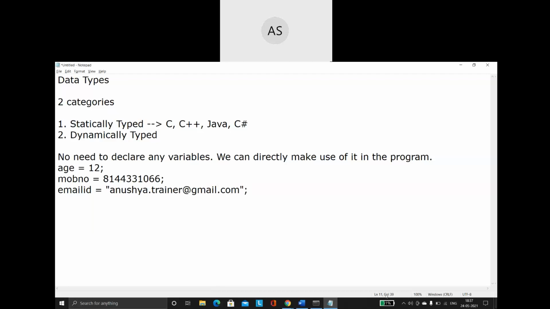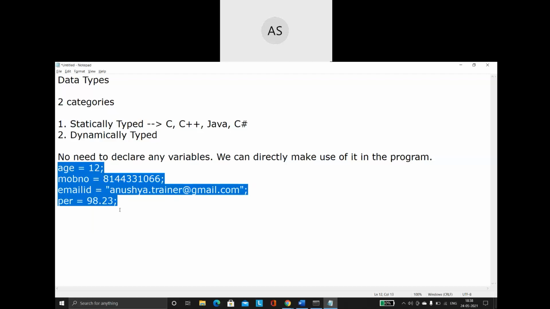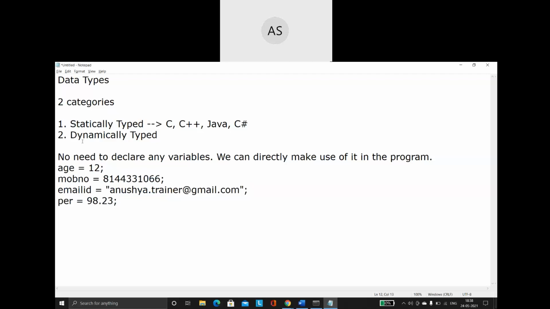Done. So no need for you to declare the variable before making use of it. What you're going to do is directly give the values. So I'm saying per is equal to some variable name equals 98.23. Now what is going to happen? When I execute these things, it is going to work perfectly because these are dynamically typed variables. There is no need for you to declare anything.